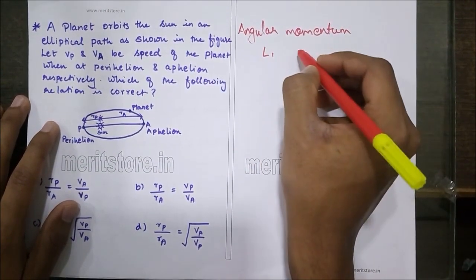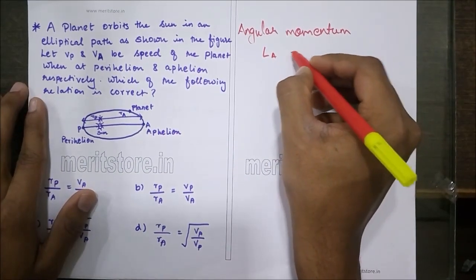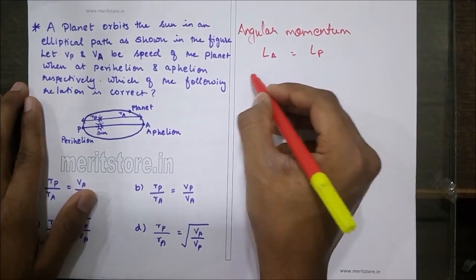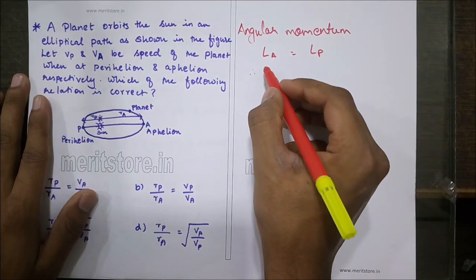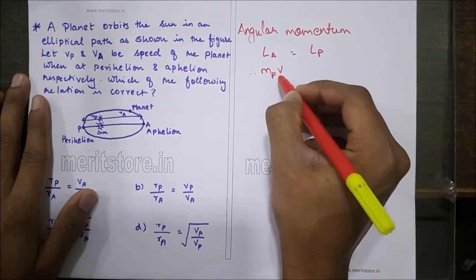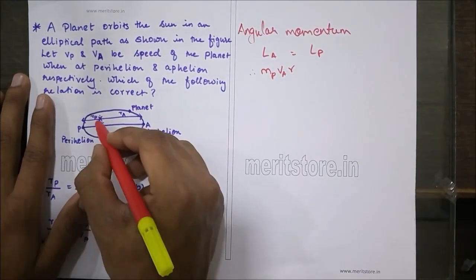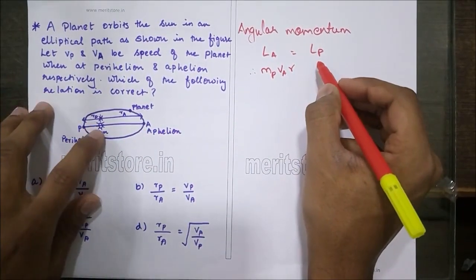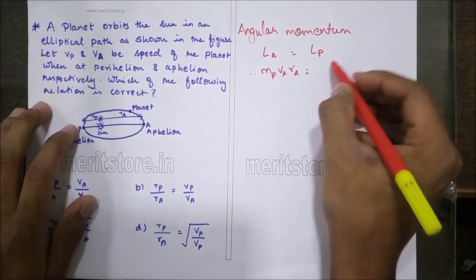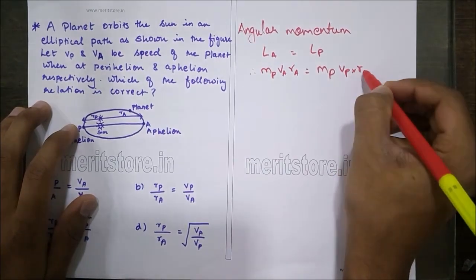initial angular momentum, that is at the aphelion position, is equal to the angular momentum at the perihelion position. So the angular momentum is given by mass of the planet into the velocity at the aphelion position and the radius or the distance from the center of gravity, that is the Sun in this system, at the aphelion position, and it equals mass of the planet into Vp into Rp.